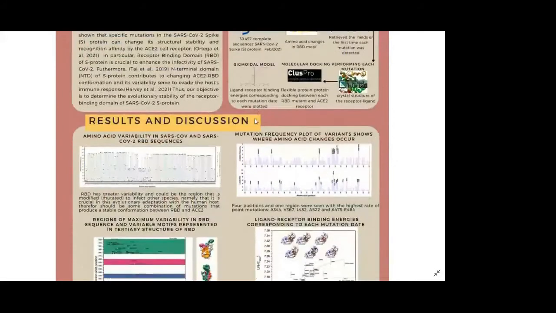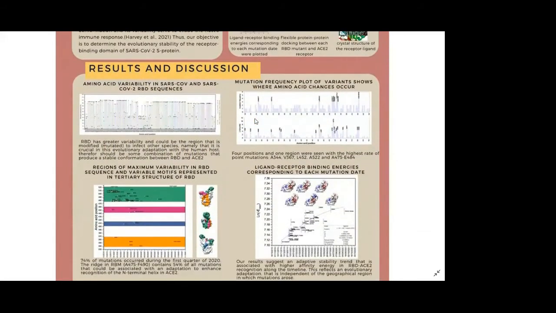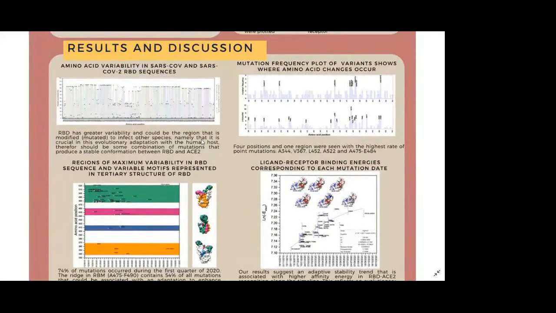As results and discussion, we can see the amino acid variability of SARS-CoV-2 and SARS-CoV-2 related sequences. We can see that the RBD has greater variability and could be the region that is modified to infect other species, namely that it is crucial in this evolutionary adaptation to the human host. Therefore, there should be some combination of mutations that produces a stable conformation between RBD and ACE2.